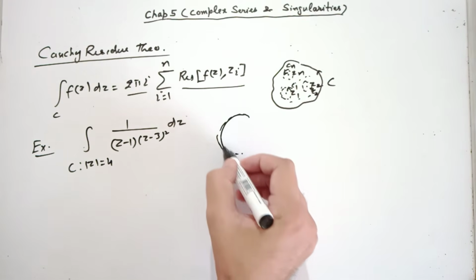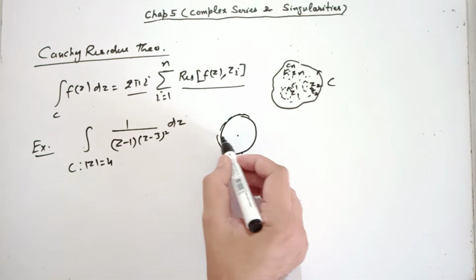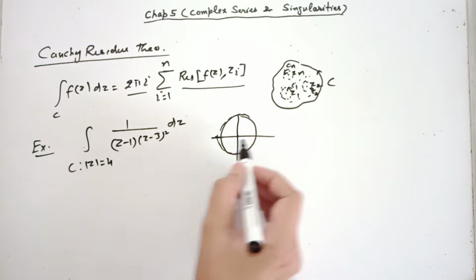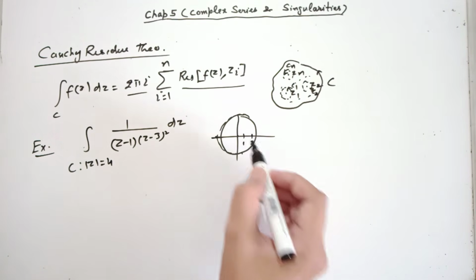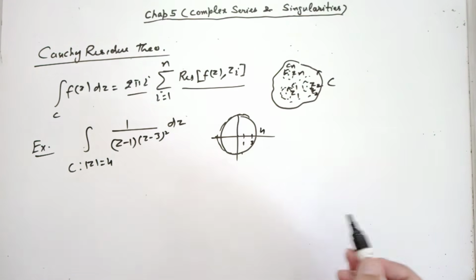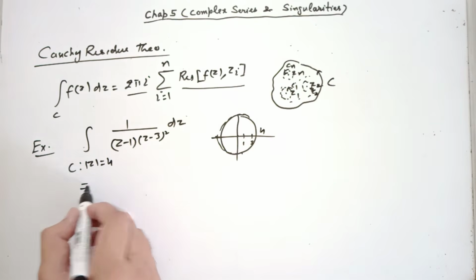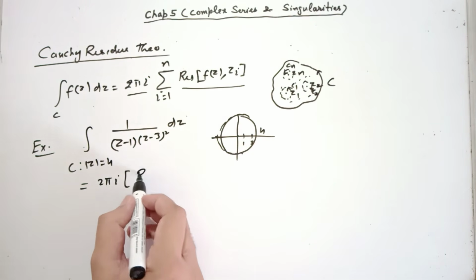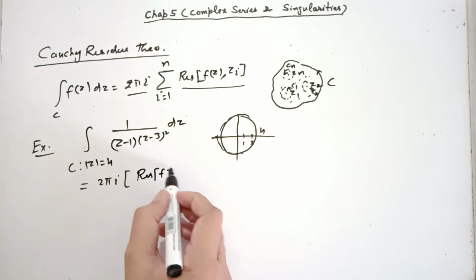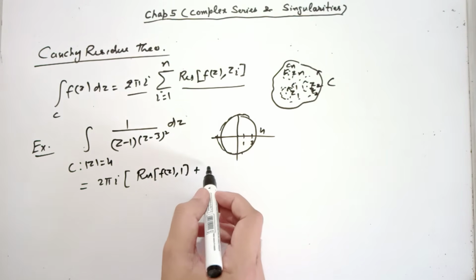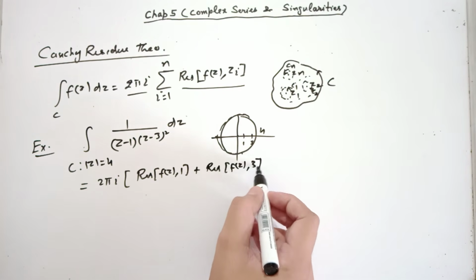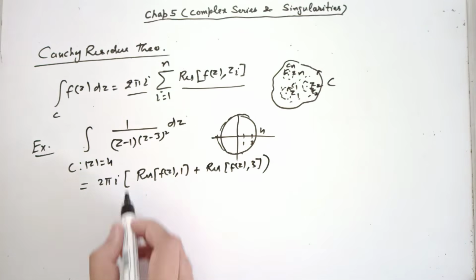This is a circle of radius 4. Singularities are 1 and 3. Both are lying inside this. What does it mean? This integral should be equal to 2 pi iota into residue of f(z) at 1 plus residue of f(z) at 3 by Cauchy residue theorem.